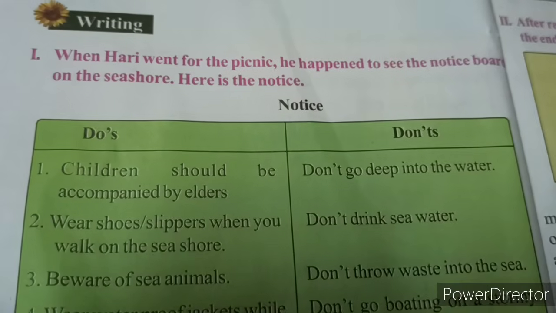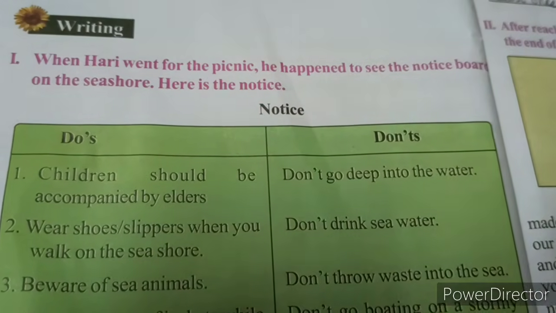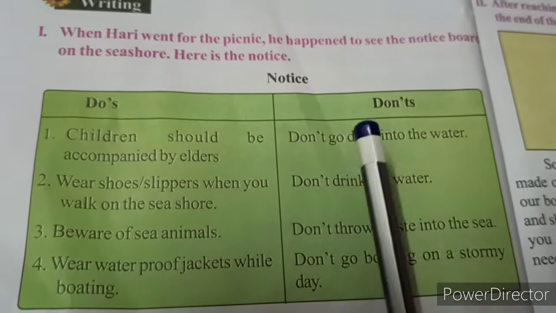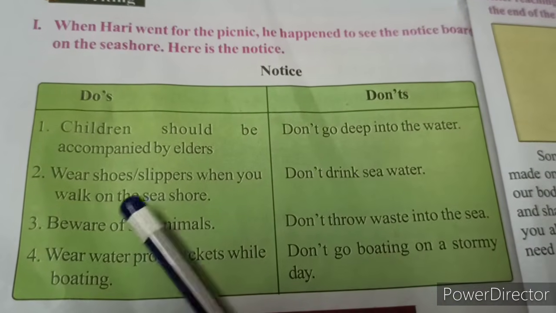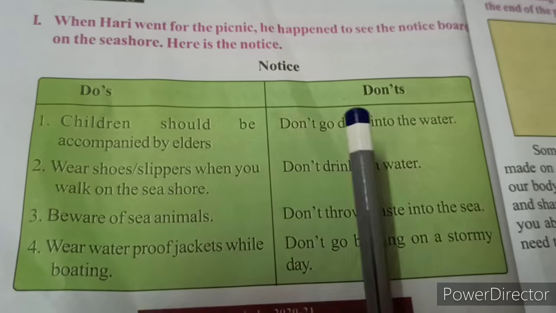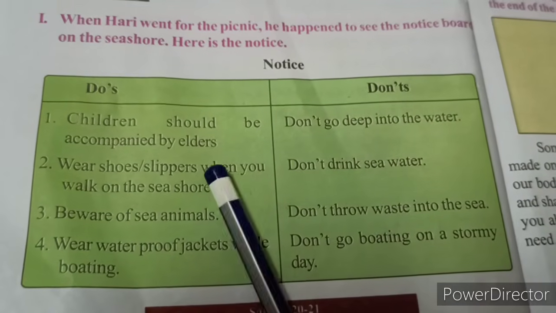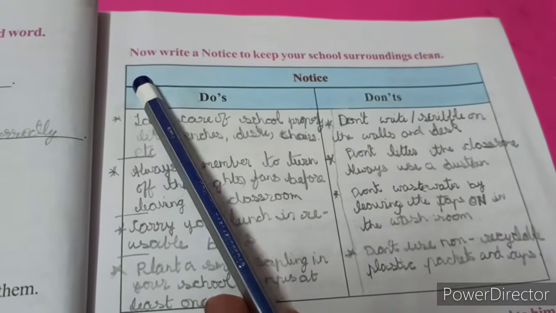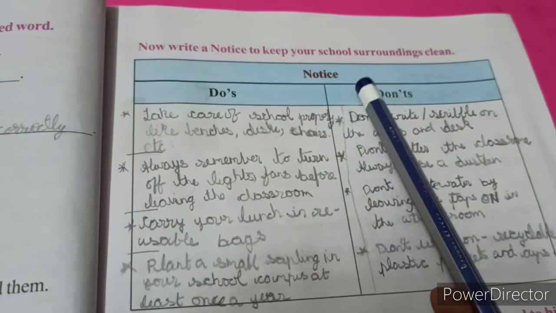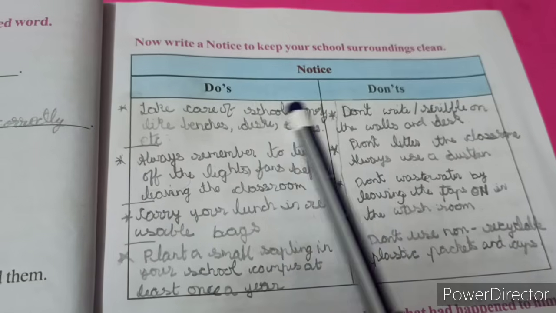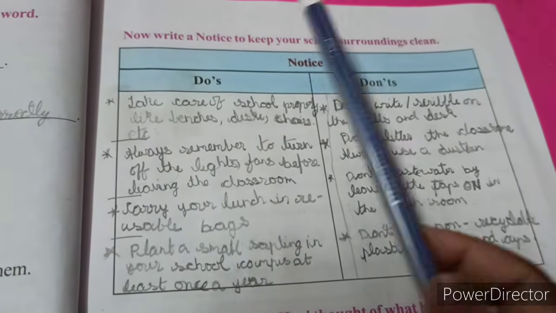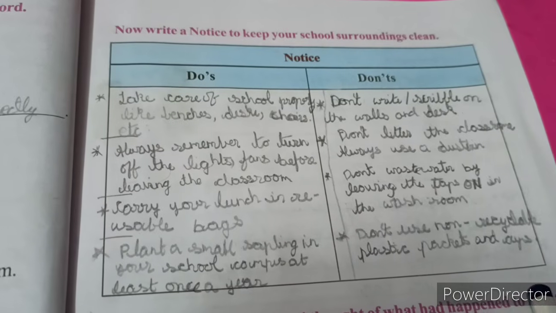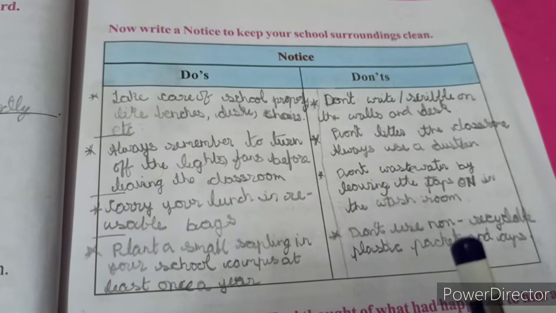When Hari went for the picnic, he happened to see the notice board on the seashore. Here is the notice. See, in the notice you can see the do's and don'ts, what you have to do and what you should not do. So everything is given in the notice board. So similarly, by seeing this, now write a notice to keep your school surroundings clean. So what you have to do and what you should not do, you have to write in your own sentences. Okay, this I'm leaving for you, I'm not explaining.